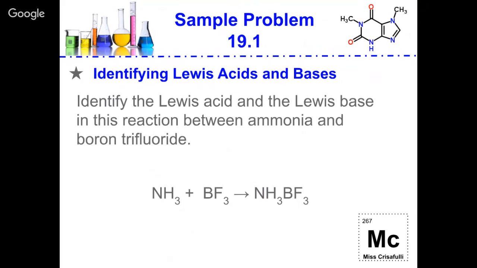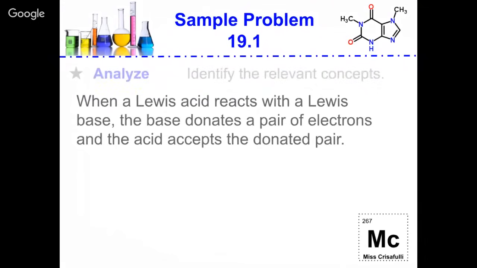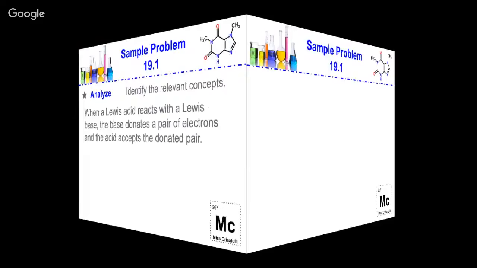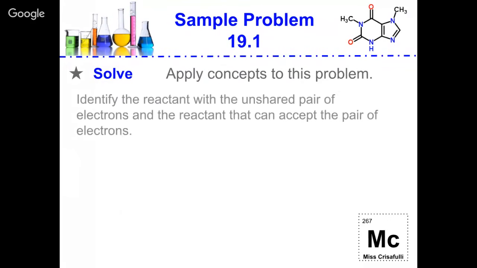So the biggest thing for you to look at is who has the lone pairs on it that can donate those electrons. So when a Lewis acid reacts with a Lewis base, the base donates a pair of electrons to the acid, and the acid will accept those electrons. So we're going to identify the reactant with the unshared pair of electrons. So you're going to have to draw the structure.